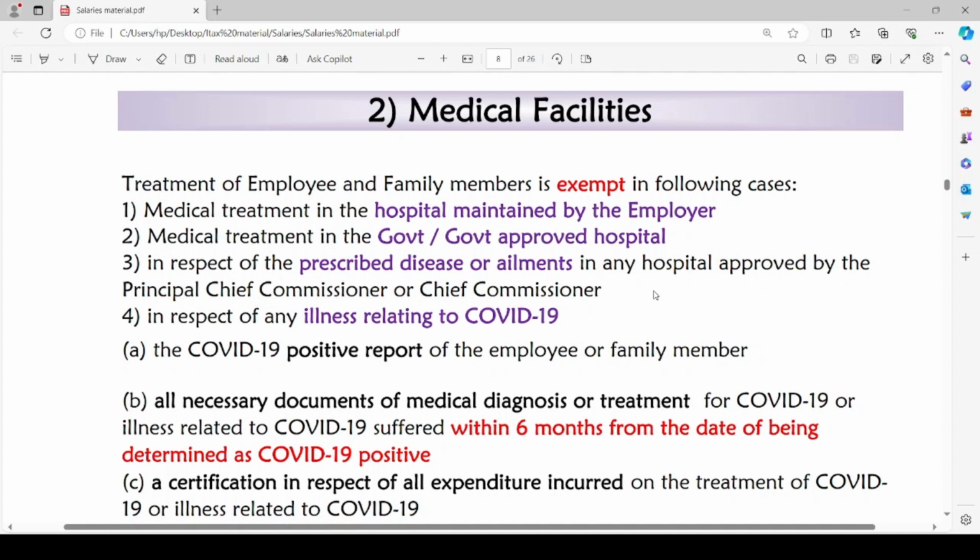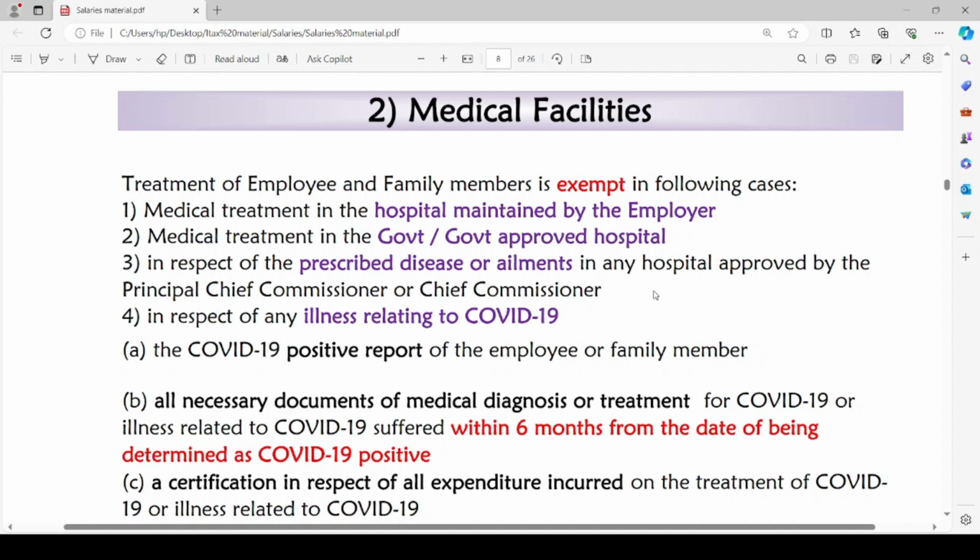If the medical treatment has taken place in the government or government approved hospital. If the medical treatment has taken place in respect of any prescribed disease or ailments in any hospital approved by the principal chief commissioner or chief commissioner, and in respect of any illness relating to COVID-19. So there are 4 cases.